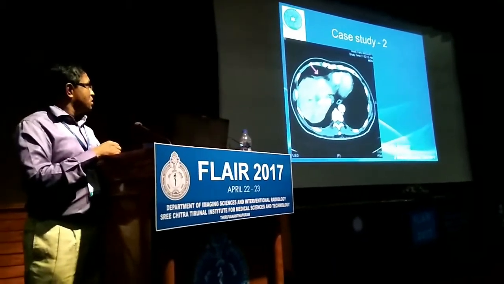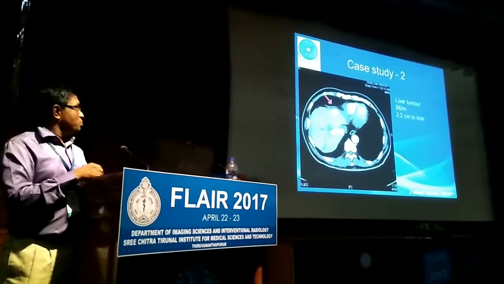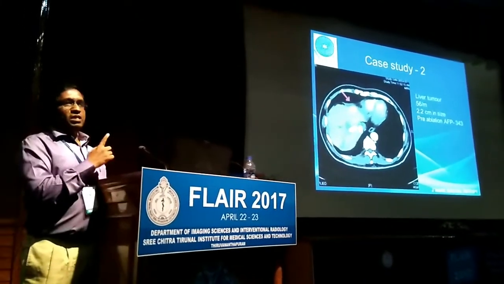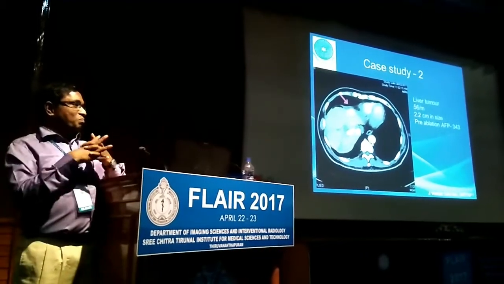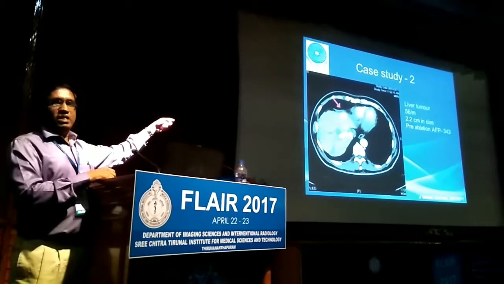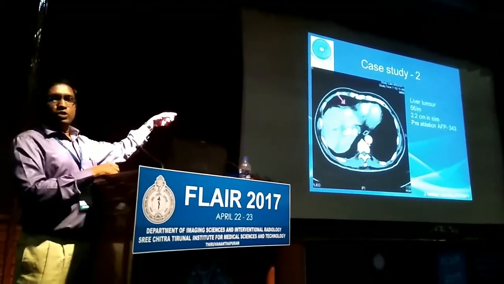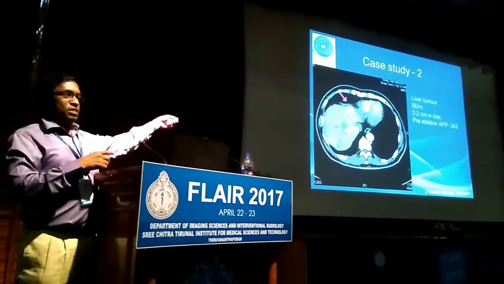And one more liver case, a liver tumor, 56-year-old, 2 centimeter. AFP. In the morning, one doctor, I don't know the name, talked about tumor markers. This is also one of the tumor markers, AFP, alpha fetoprotein. Nowadays, for monitoring tumor progression, they do this test. It is only a blood test.